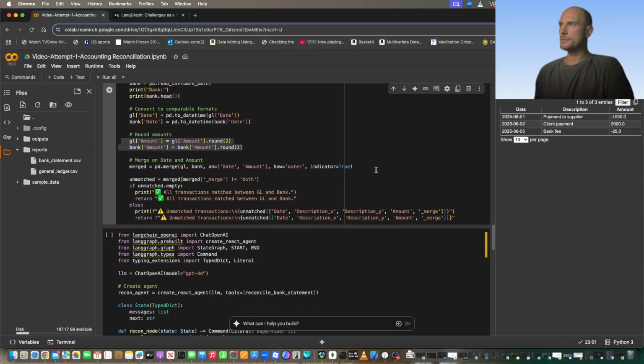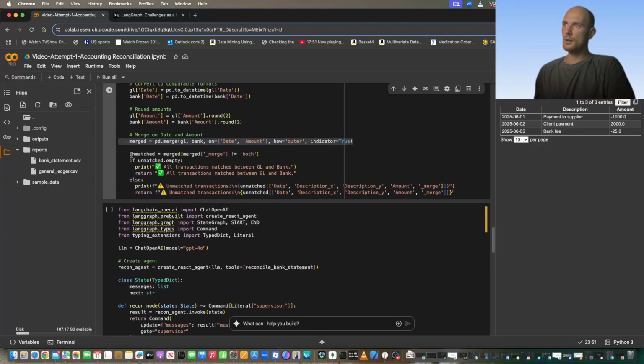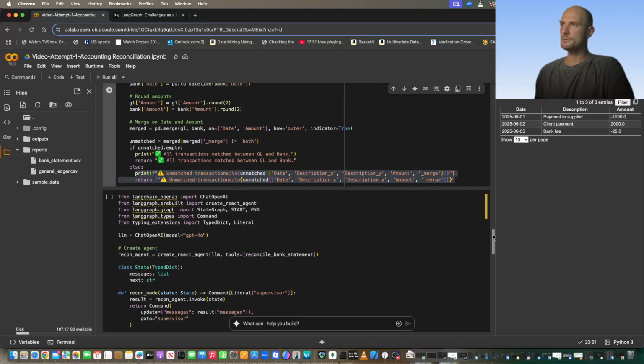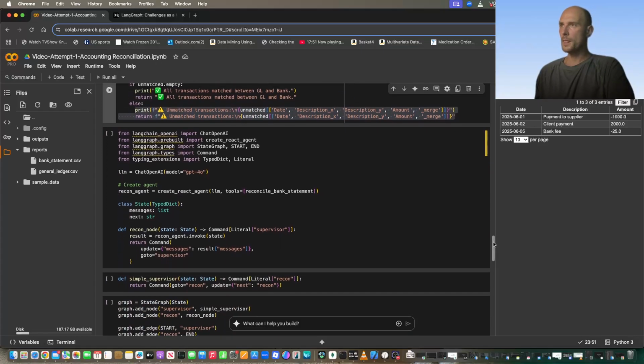And we're performing the reconciliation over here. Everything that's not been matched has been saved in a separate variable, and we're just checking that variable. If it's empty, then obviously everything's been reconciled. Alternatively, we're producing a report with all the mismatches.